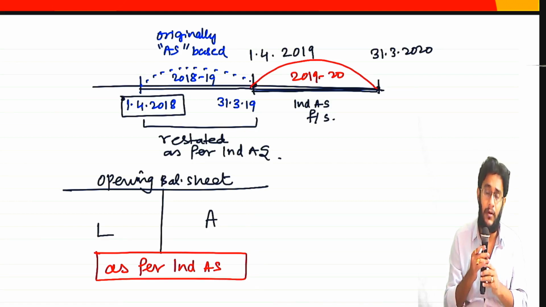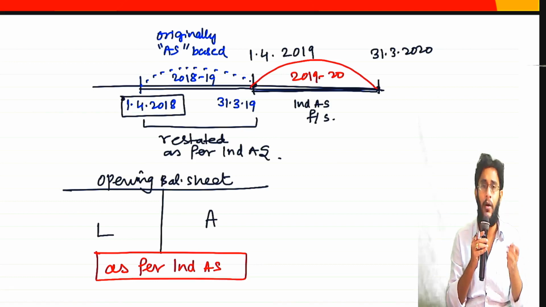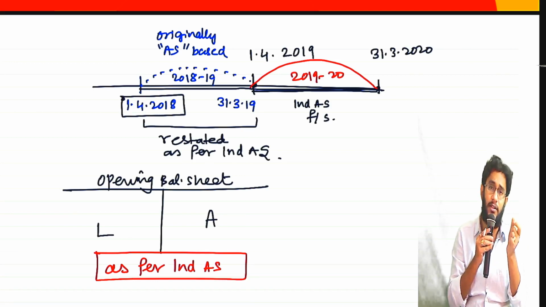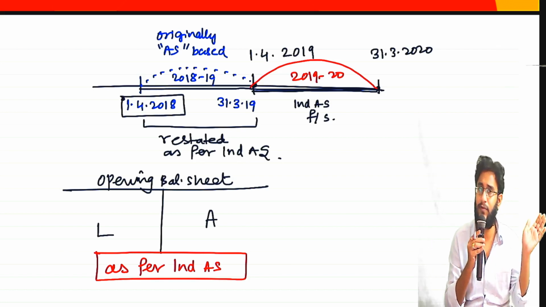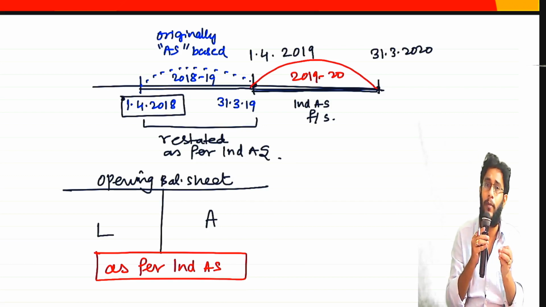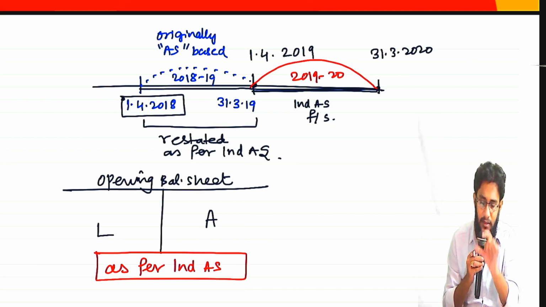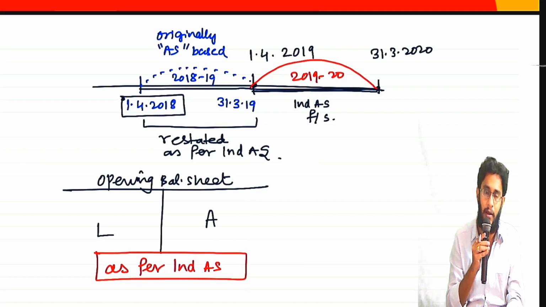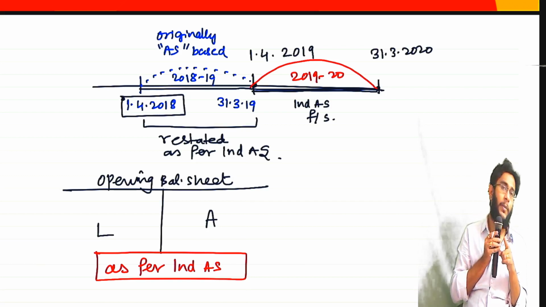That means all the assets, liabilities, everything. Had you applied Ind AS from the very beginning, what numbers would have been there against each asset and each liability, what the classifications are, everything as if Ind AS was followed from the very beginning. How your balance sheet would have appeared on 1/4/18, like that you have to draft. This is called the starting point of your Ind AS applicability. Once again, nothing to get confused: for 2019-20 you have to prepare Ind AS financial statements.